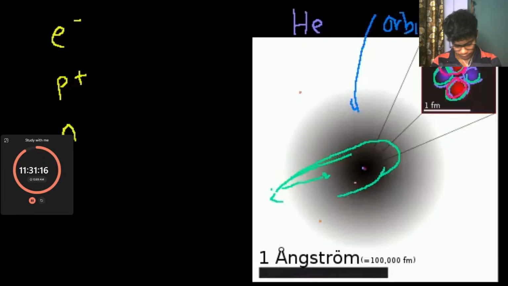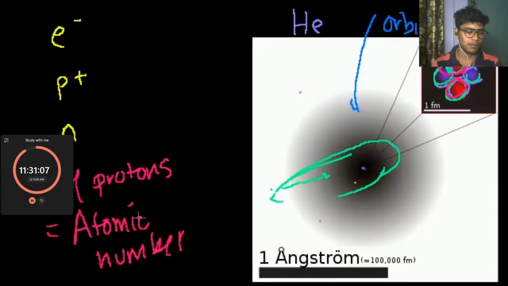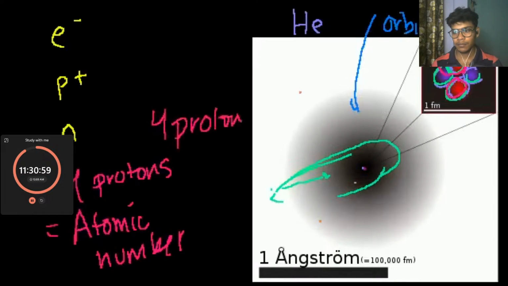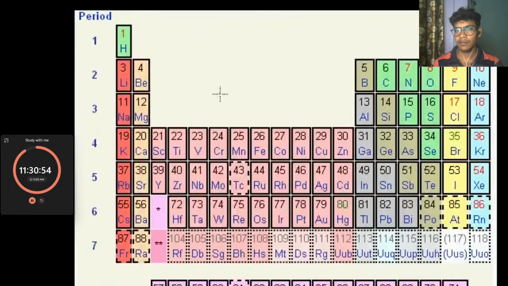The number of protons is called the atomic number. The atomic number is a unique identifier for each element in the periodic table and determines its chemical properties. Now, let's say I said something has 4 protons. How do we know what it is? The number of protons in an atom determines its element. Well, if we have not memorized it, we can look it up on the periodic table of elements, which we will be using a lot in this playlist. You will say, oh, 4 protons, that is beryllium. And the atomic number is the number you see up there, and that's the number of protons.